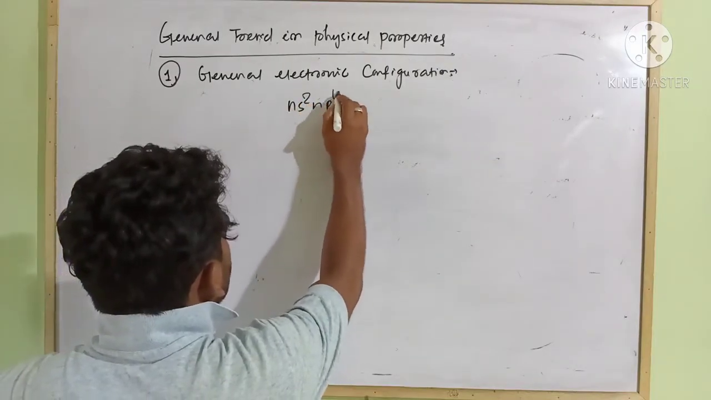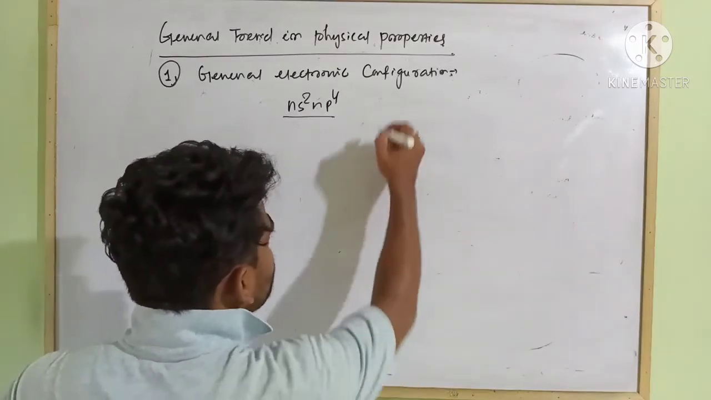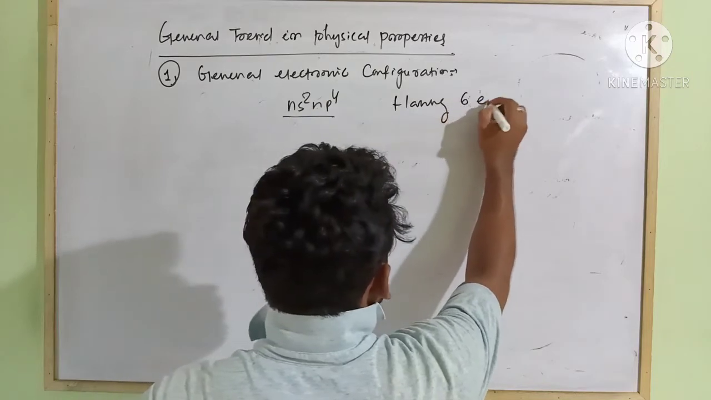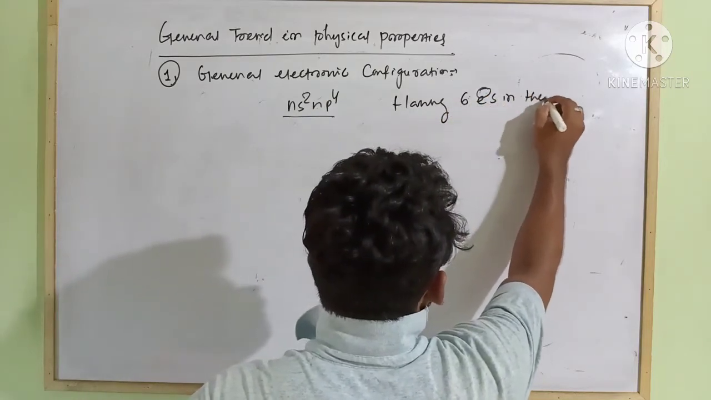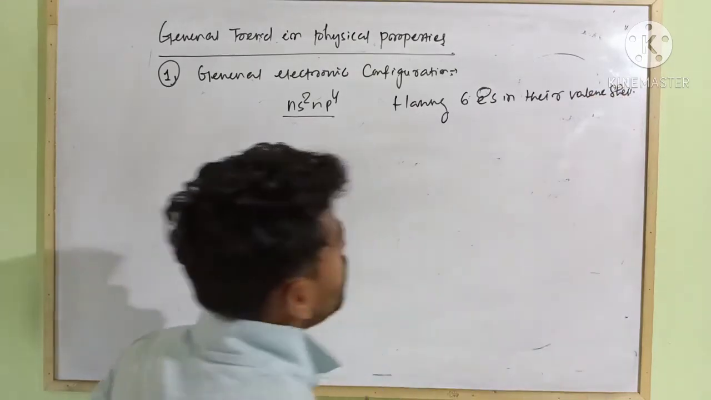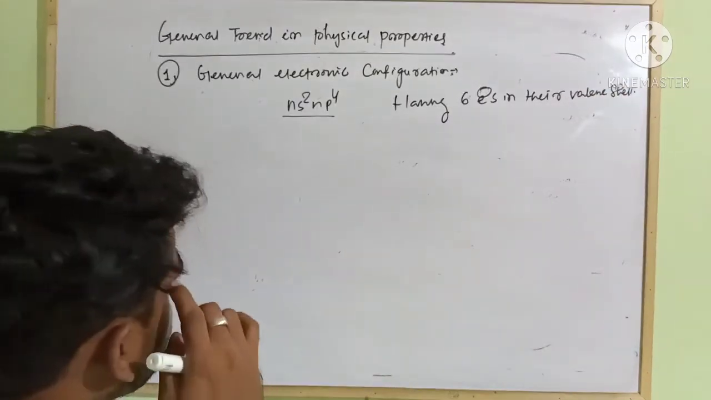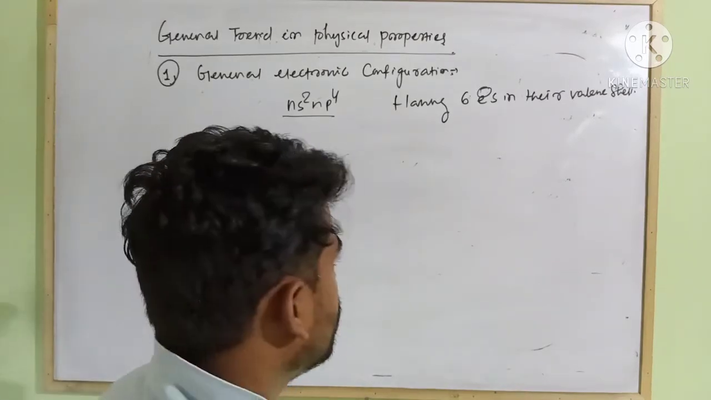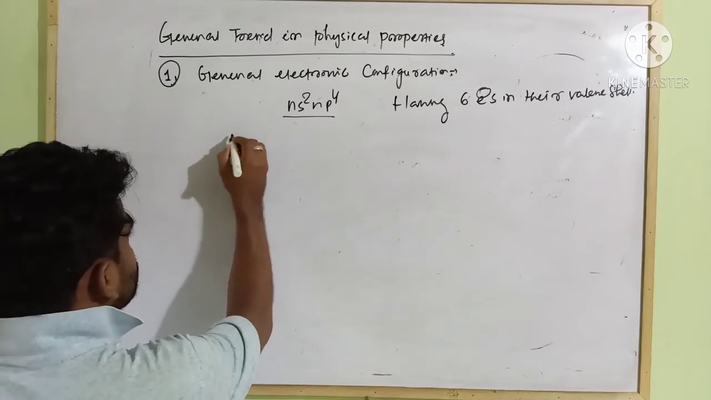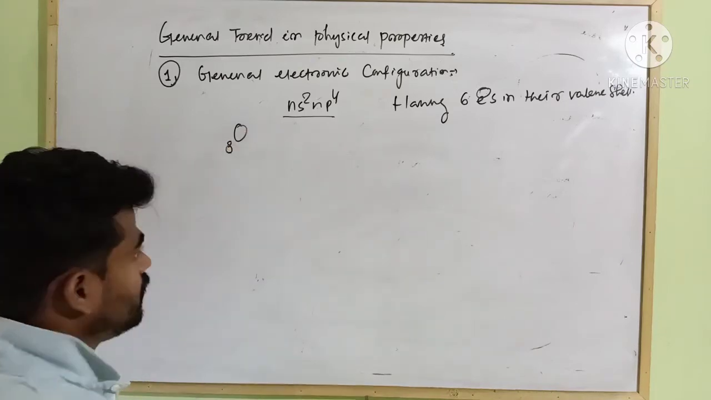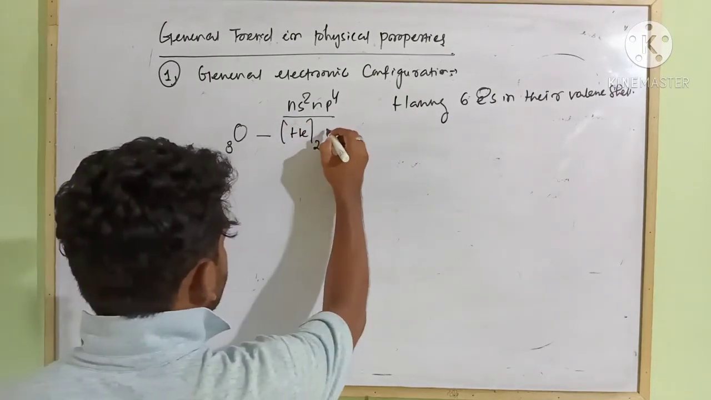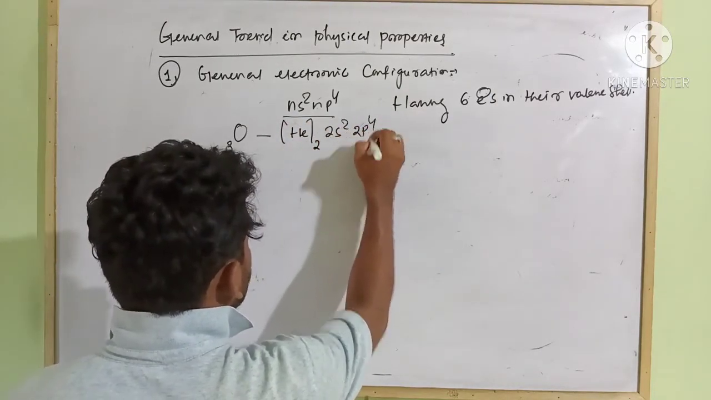Particularly they have the general electronic configuration ns2 np4, having 6 electrons in their valence shell. So let us mention their atomic numbers successively. First one, oxygen, having atomic number 8. So after the inert gas helium, that will be 2s2 2p4.